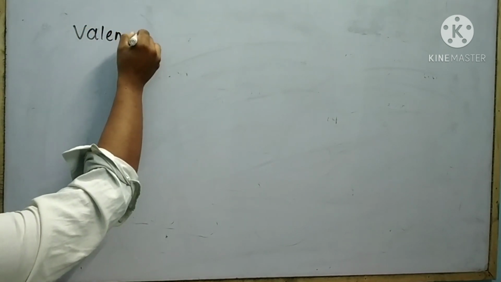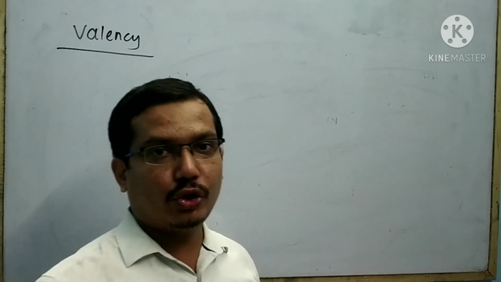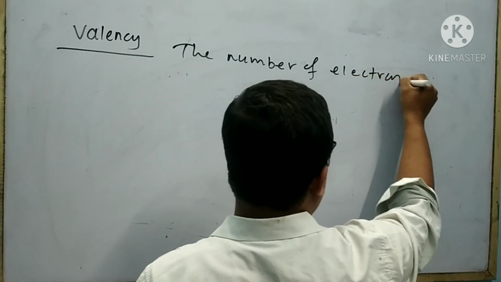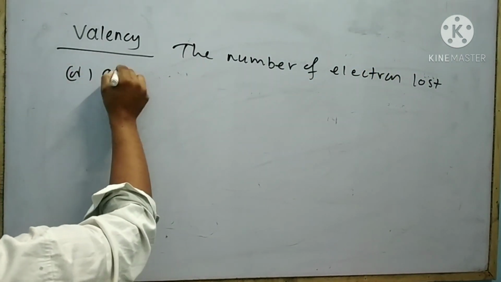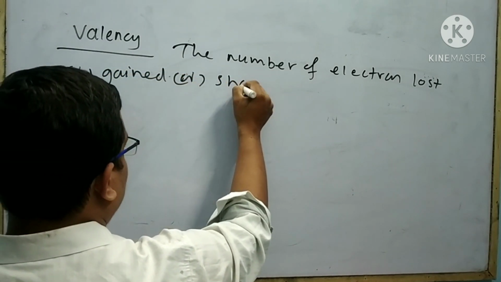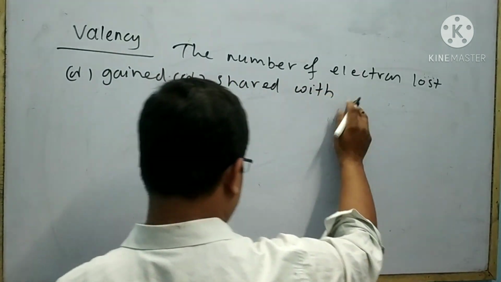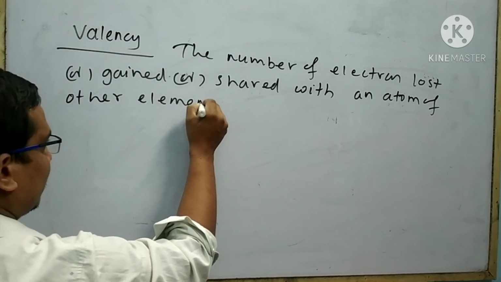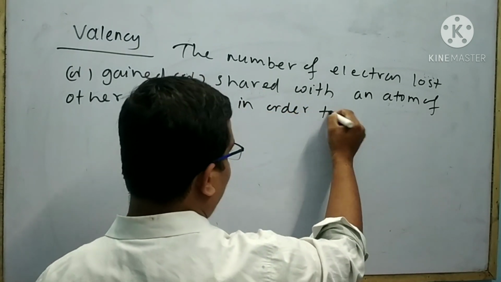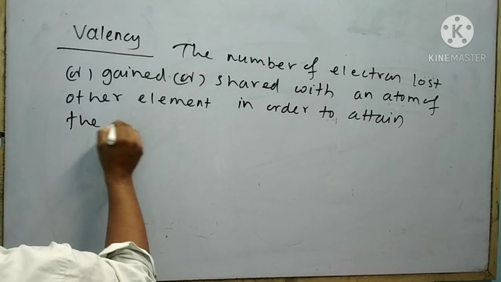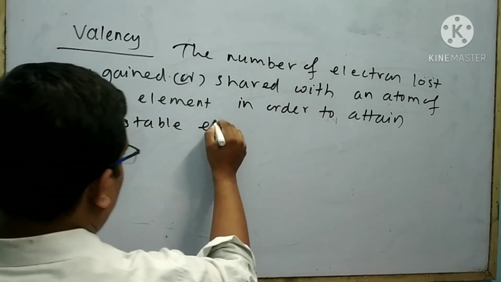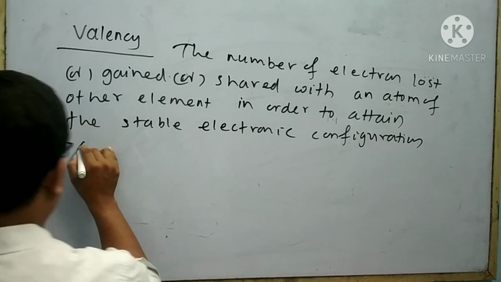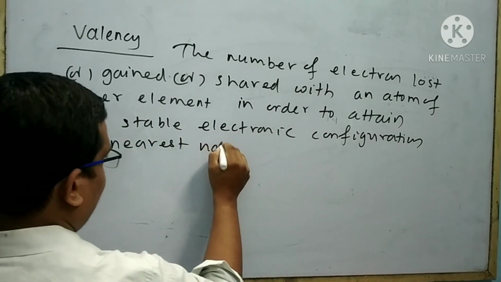Next, I will explain valency. Valency means the number of electrons lost or gained or shared within an atom of another element in order to attain the stable electronic configuration of the nearest noble gas.